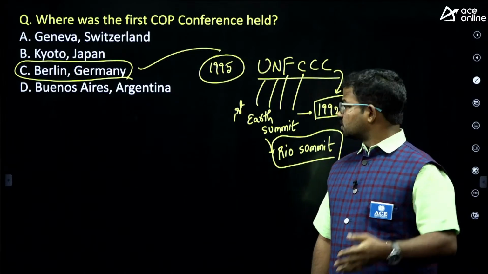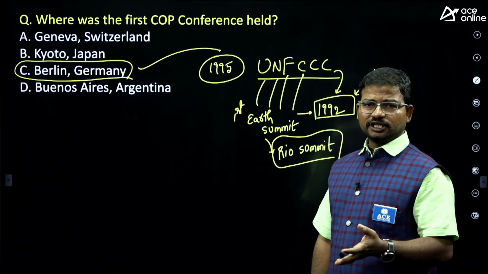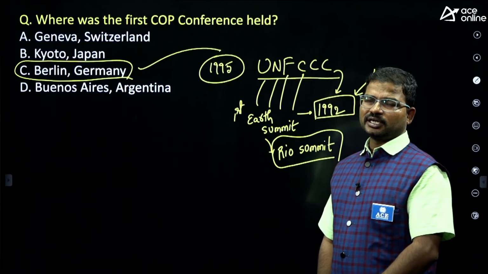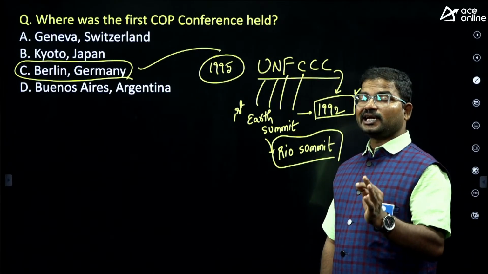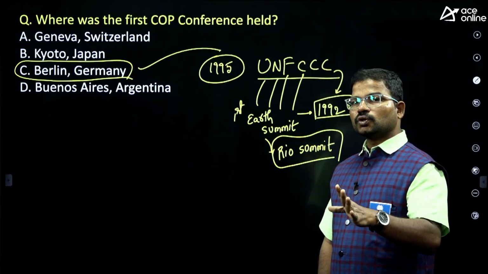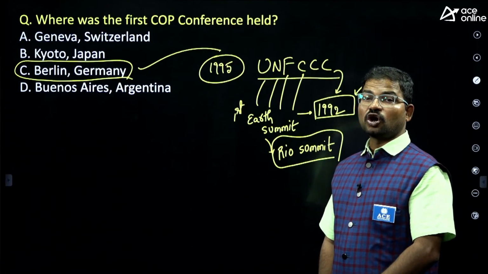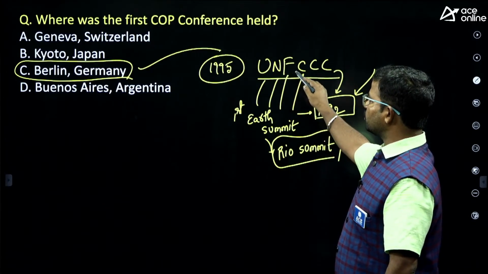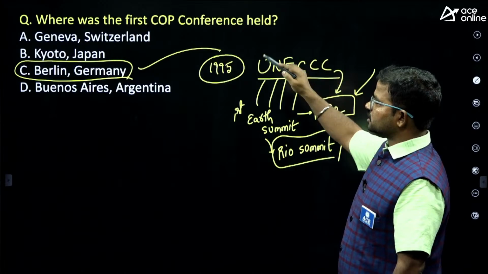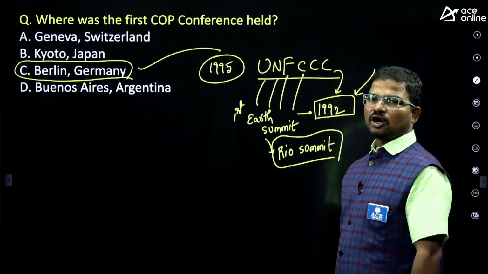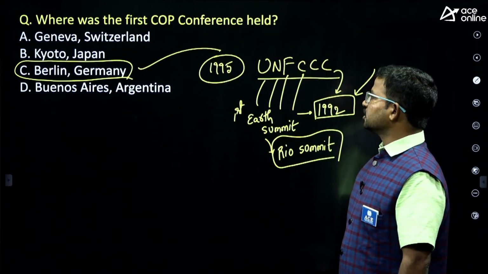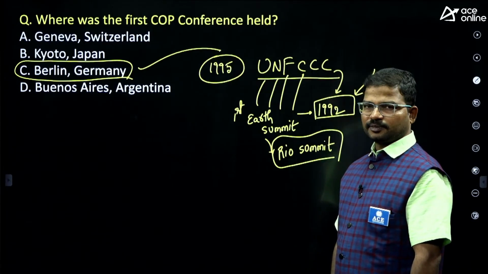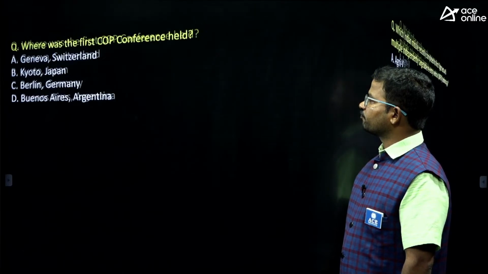Next one, UNFCCC. This body was also proposed during the First Earth Summit. UNFCCC annually conducts meetings, which are officially called COP conferences. The annual meetings of the United Nations Framework Convention on Climate Change are considered the COP conferences. The first conference was conducted in Berlin, Germany, in the year 1995.